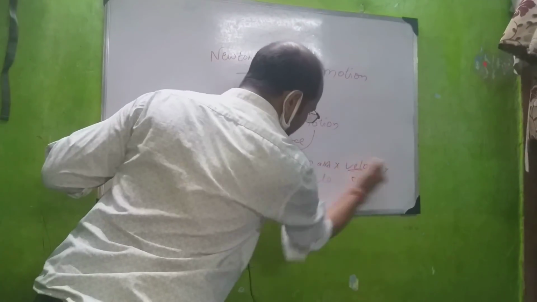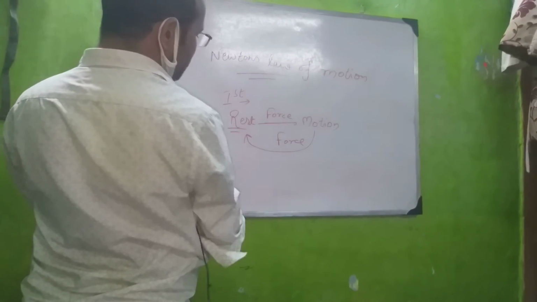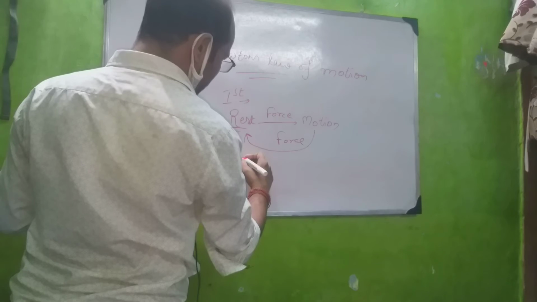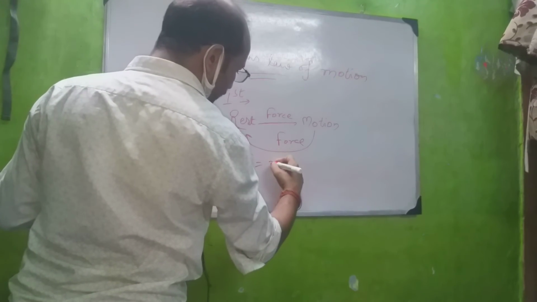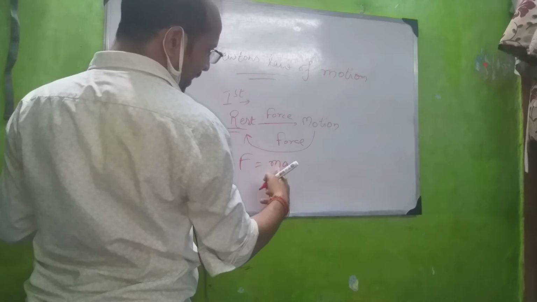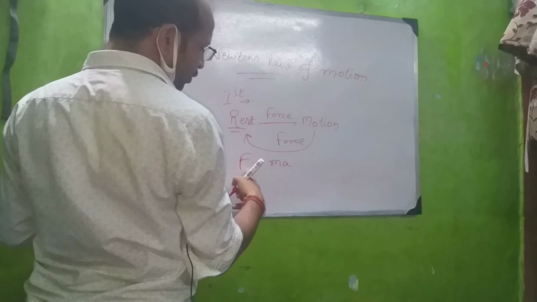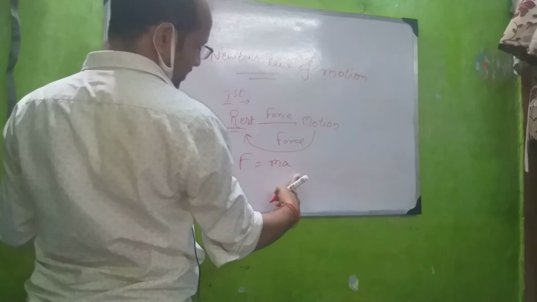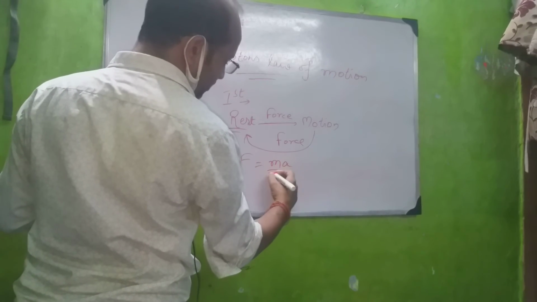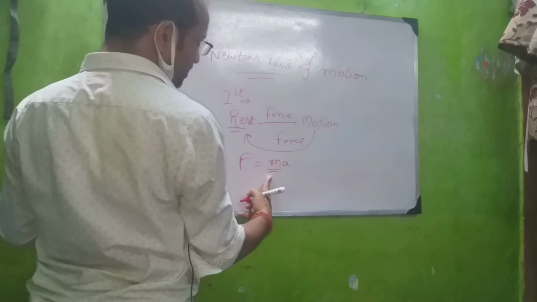Now the second law states that the rate of change of momentum is directly proportional to the applied force, that is F equals ma, which states that force equals mass into acceleration. That means the greater the force, the greater the acceleration of the body, because we can't change mass. Mass can't be changed. Mass is called an intrinsic property of matter which never changes.